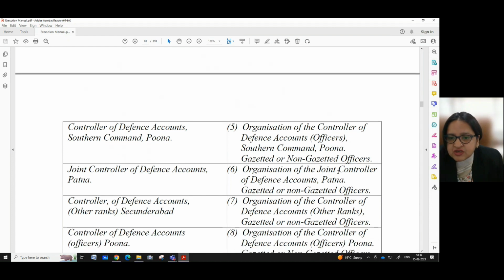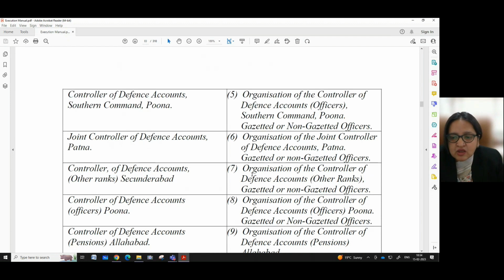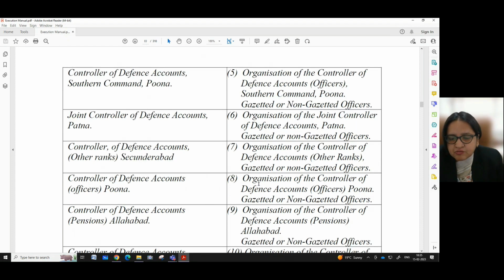For the organization of the Joint Controller of Defence Accounts, Patna, gazetted or non-gazetted officers, the order is to be sent to Joint Controller of Defence Accounts, Patna. For the gazetted or non-gazetted officers belonging to organization of the Controller of Defence Accounts, other ranks, the order is to be sent to Controller of Defence Accounts, other ranks, Secunderabad. For the gazetted or non-gazetted officers belonging to organization of the Controller of Defence Accounts Officers, Pune, the order is to be sent to Controller of Defence Accounts Officers, Pune.